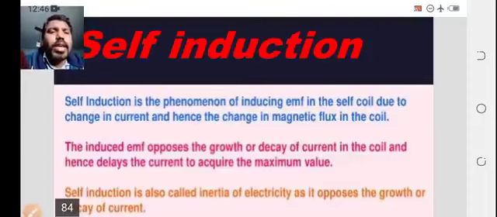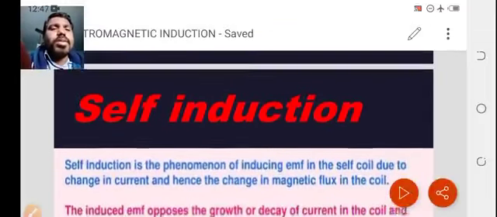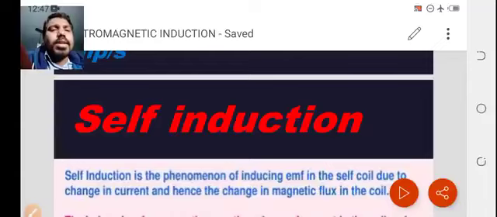The induced EMF opposes the growth or decay of current in the coil and delays the current in acquiring its maximum value. This we can see further in the coming session. So here you can see, self induction is the phenomenon of inducing EMF in the same coil due to a change in current, and hence the change in magnetic flux in the same coil. Because of the changing current, the flux will be changing.